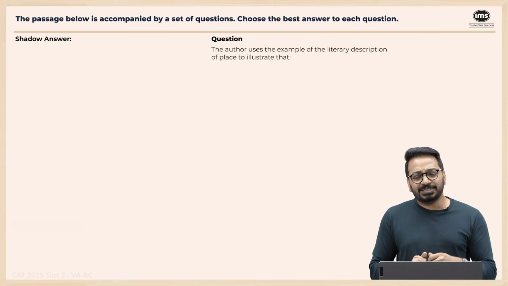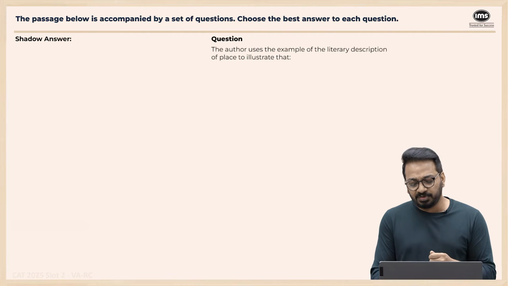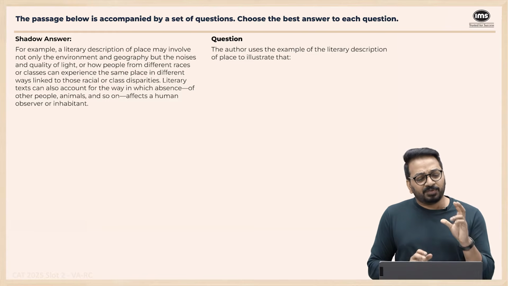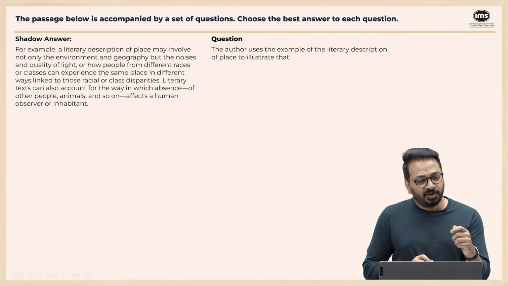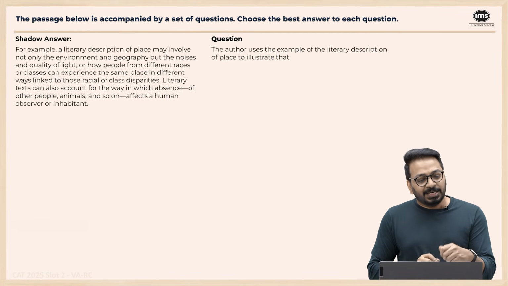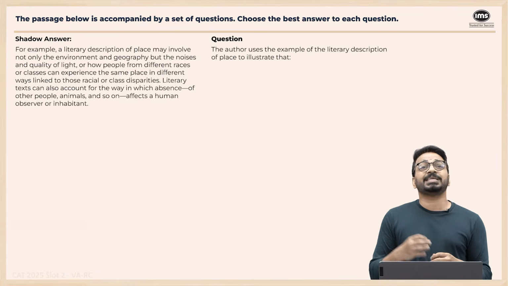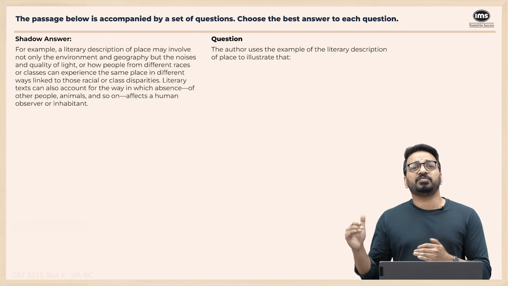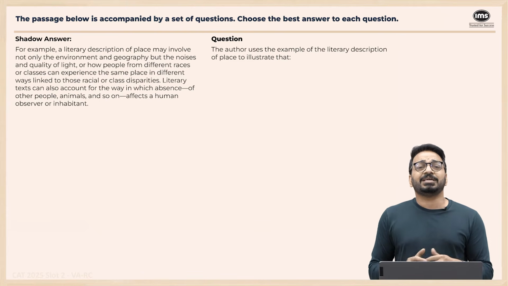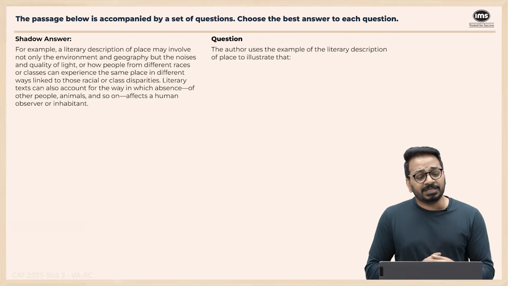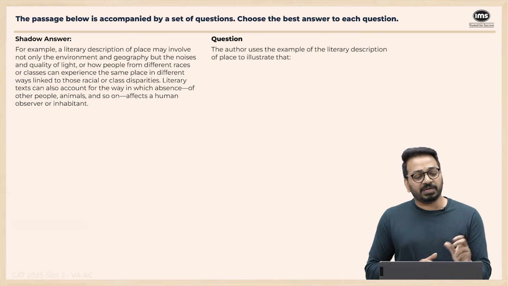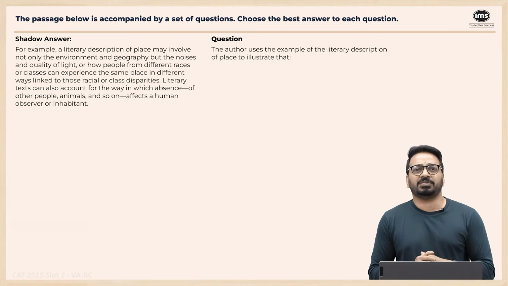The author uses the example of the literary description of a place to illustrate that. For example, the literary description of a place may involve not the environment but light and how the noises are there. Literary text can show how people from different races or classes can experience the same place in different ways, right? Two people from different social classes or races can experience the place very differently. So literary text can account for the way in which the absence of other people, animals and so on affects a human observer. So this is what is there.